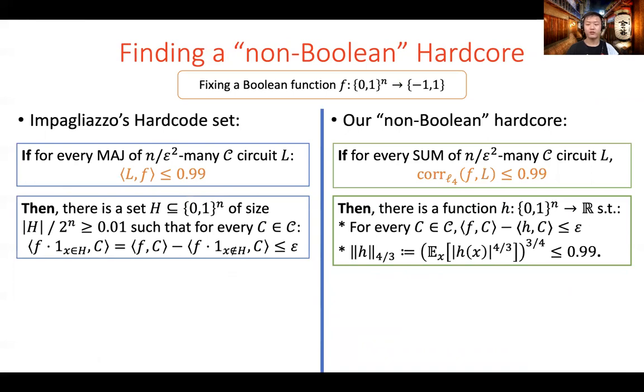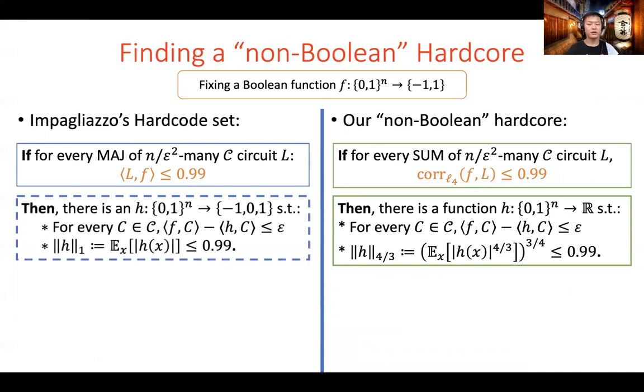It might not be clear from this statement that our result is an analog of Impagliazzo's result. So we write his theorem in another form. We define a function h(x), which is just f of x times the indicator that x is not in capital H. We can state Impagliazzo's result in this way.